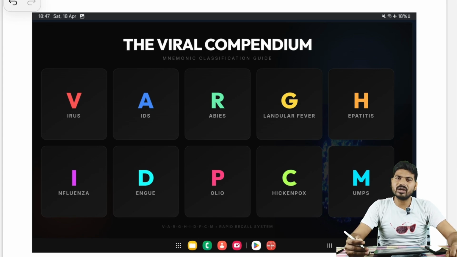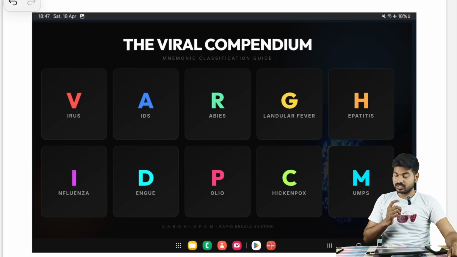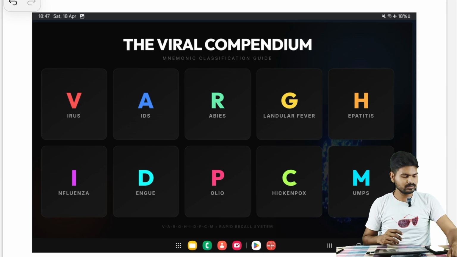Still, after so many questions asked from this small topic, we tend to make mistakes because we don't know how to memorize them, or we lack super cool short tricks for them. So today I have prepared 4 short tricks to memorize all of them and to categorize or distinguish them from one another. These are called mnemonics, and there are 4 mnemonics, one for each.